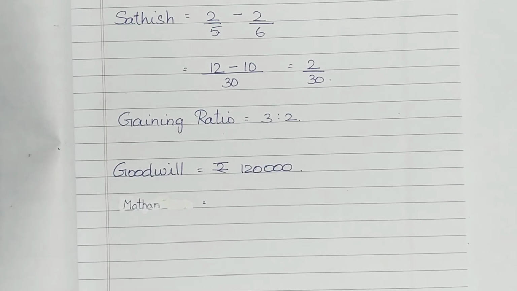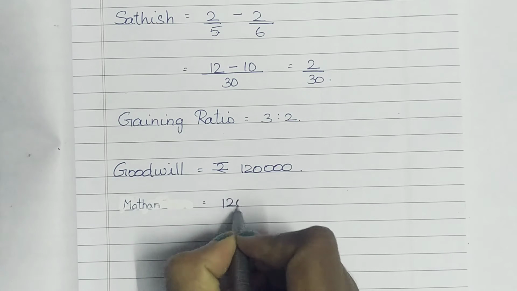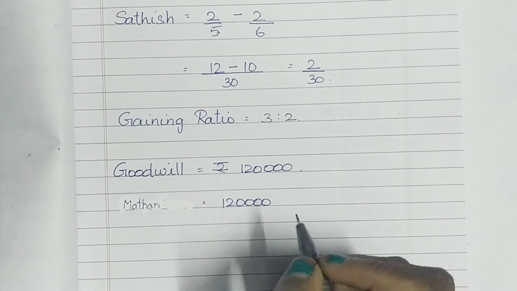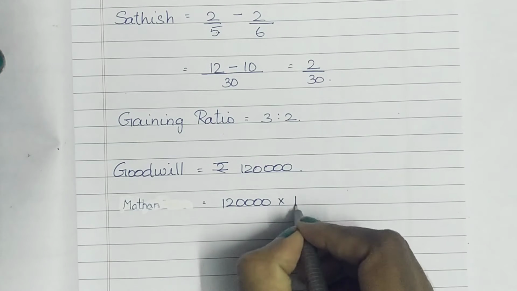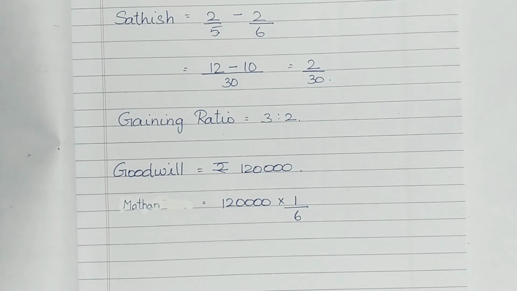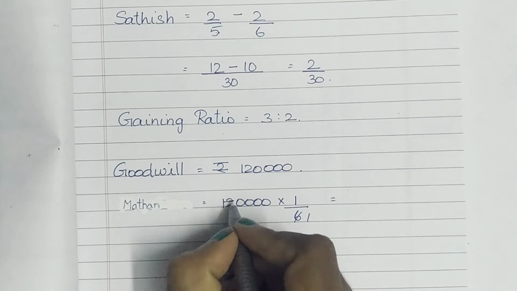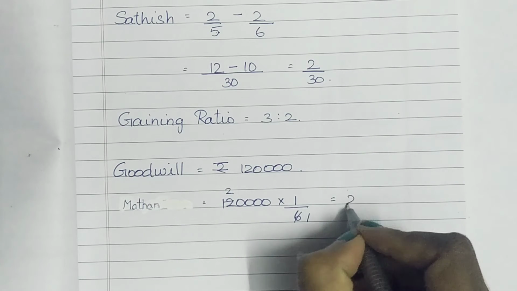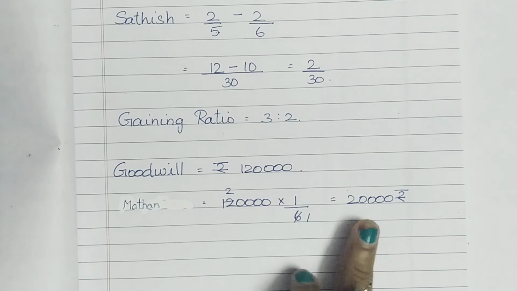We must find Madan's share of goodwill in that amount. 1,20,000 is the value of goodwill, and Madan's share according to the old ratio is 1 divided by the total of the ratio, which is 6. So 1,20,000 into 1/6. If I divide, 6 goes once, 12 goes 2 times and the remaining zeros. Therefore it becomes 20,000. This is Madan's share.